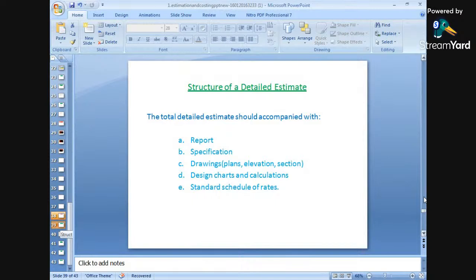Now for the detailed estimate. First, the total detailed estimate should be accompanied with a report. Specifications will be required. Drawings, that means plans, elevations, and sections, will be required. Design charts and calculations will be required. The standard schedule of rates will be taken care of for calculating the detailed estimate. Finally, the schedule rates, market rates, and current rates will be required for the particular type of item in order to calculate a particular item of work.